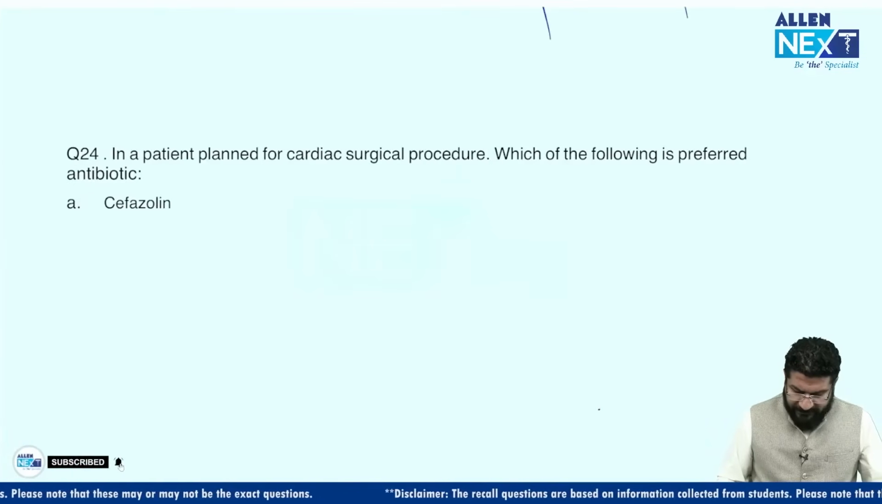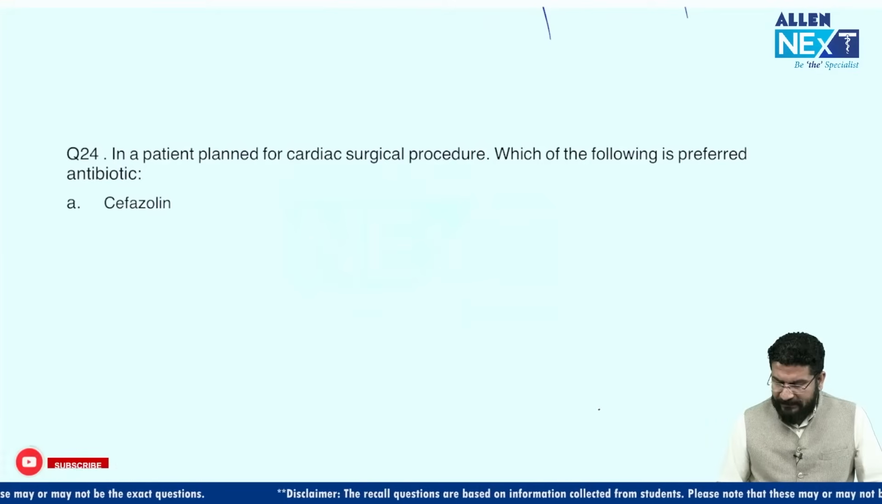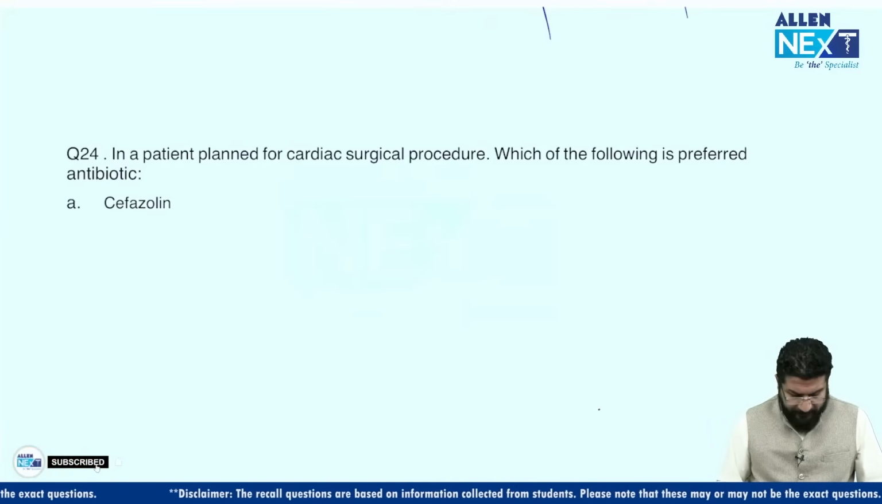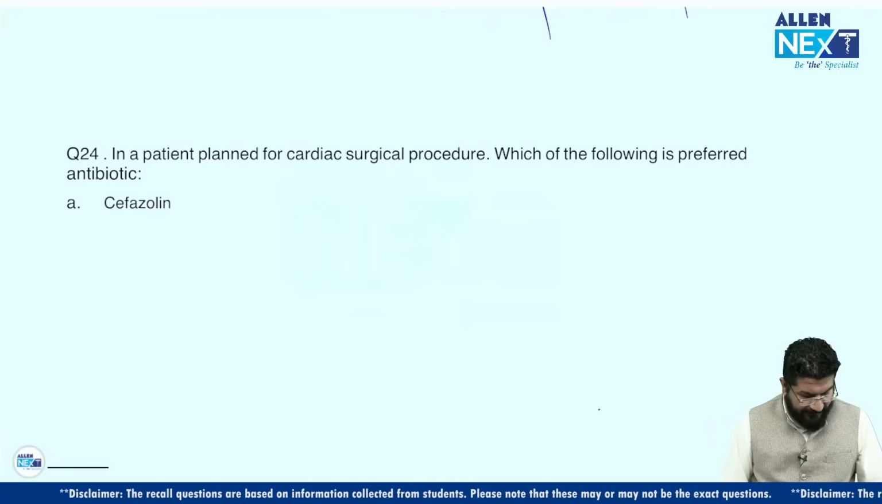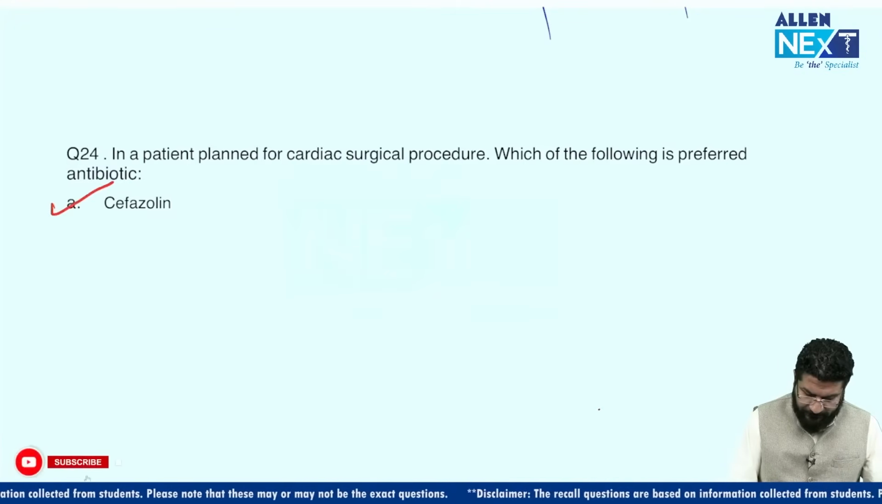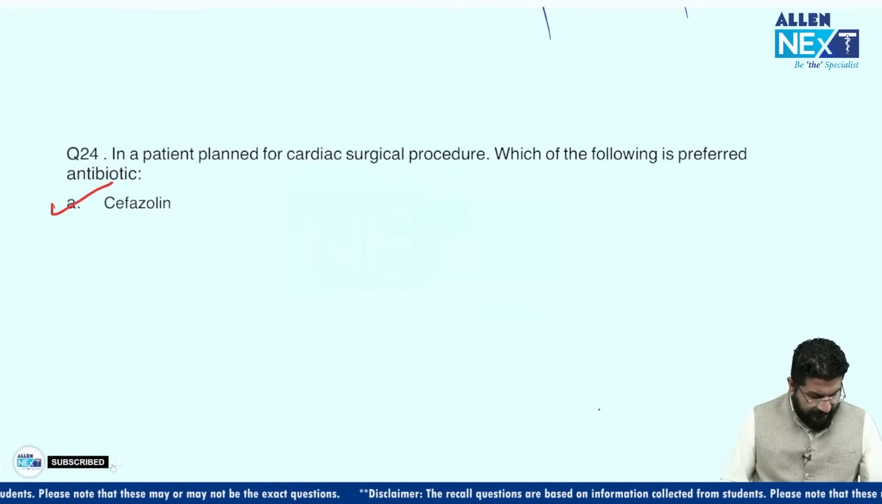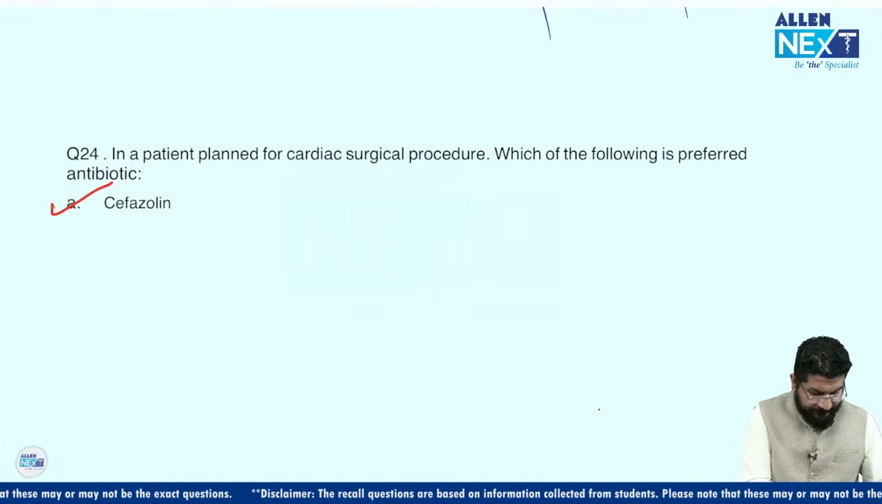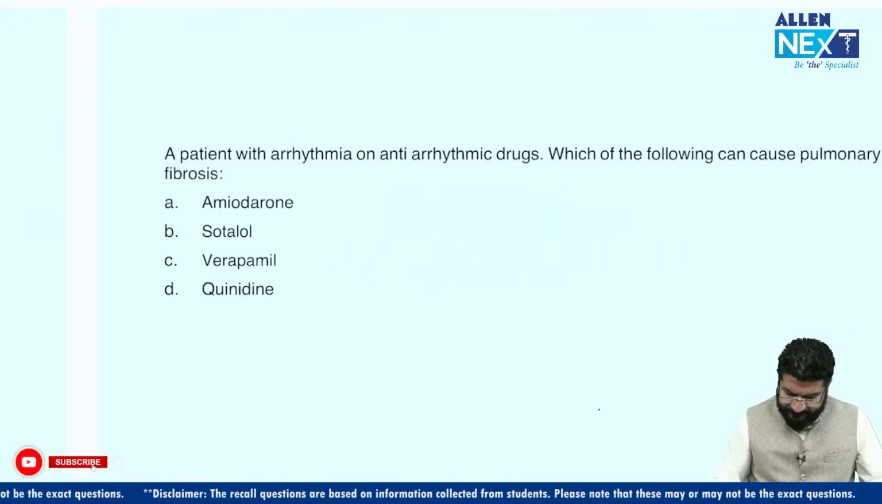Okay, coming to the next one. A patient is planned for a cardiac surgical procedure, easy one. Which of the following is the preferred antibiotic? So what do you think? This is cefazolin, easy one. The preferred antibiotic is cefazolin.